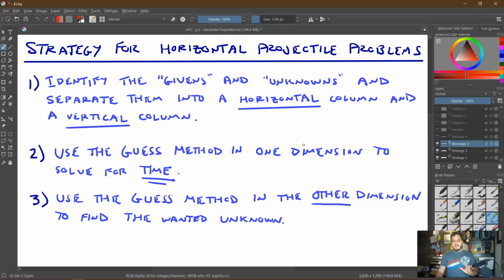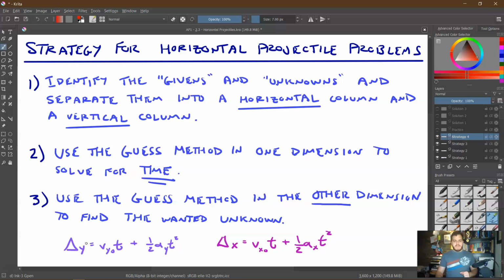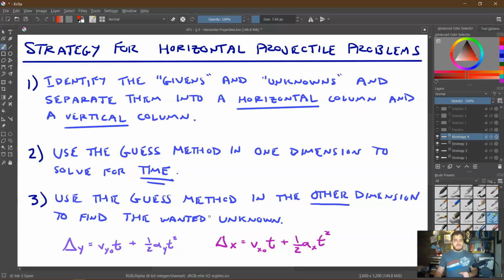Now, a lot of times, I'm not going to say every time, you're going to use this particular equation, the same one in the vertical and horizontal dimensions. But what I want to recognize is when we have these, I always recommend writing them out first to make sure you don't make a mistake. But in the vertical dimension, if it's a horizontal projectile, there is no initial vertical velocity, so usually this first piece will cancel, and in the horizontal dimension, there is no acceleration in the horizontal, so this piece will cancel, and that greatly simplifies our equations.